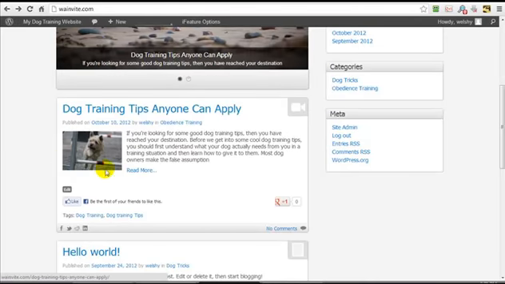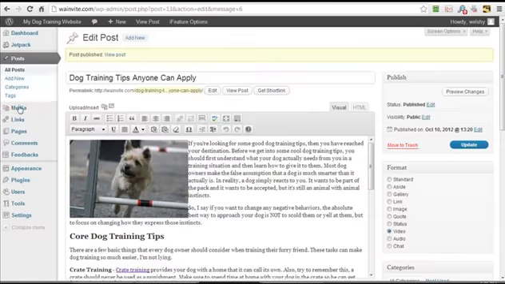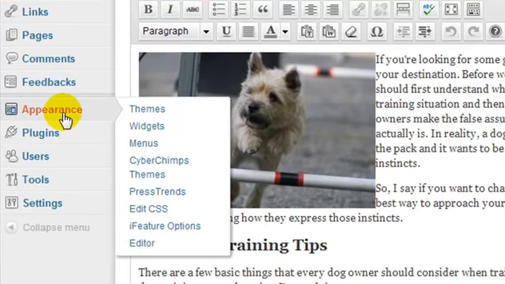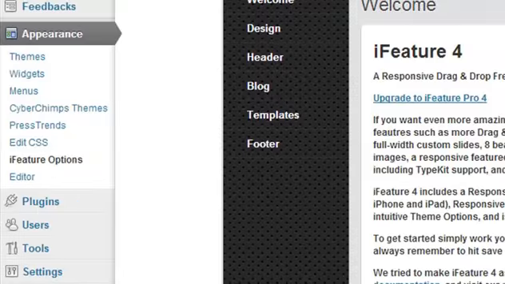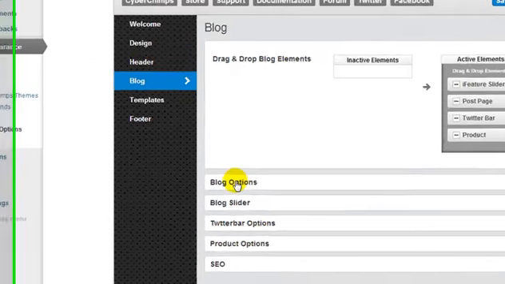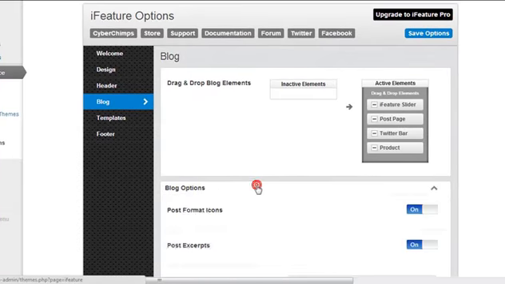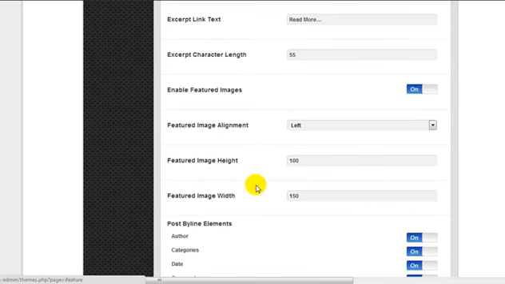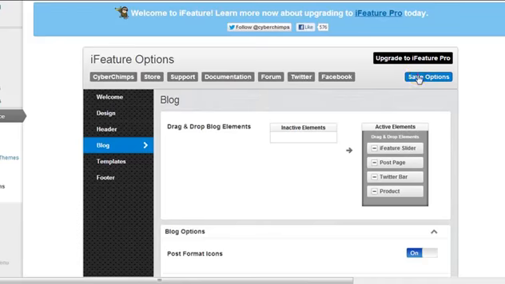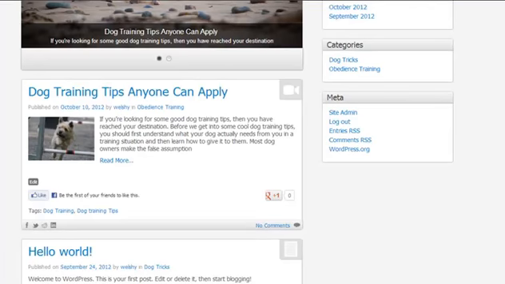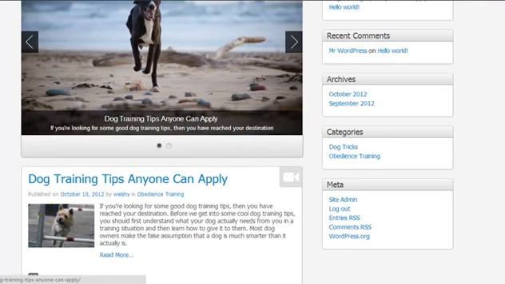So if I want to change that, all I have to do is go back to my appearance and feature options, and under blog we have blog options, and here we have the featured image size. So the width, let's try 250 by 150 and press save options. Let's take a look at it now. I'm not actually sure if that's changed.